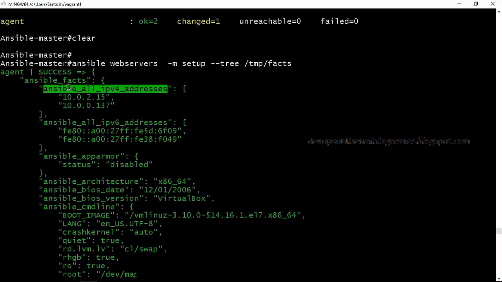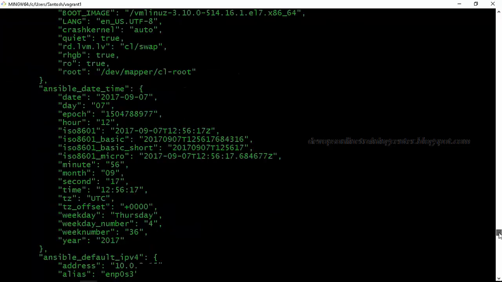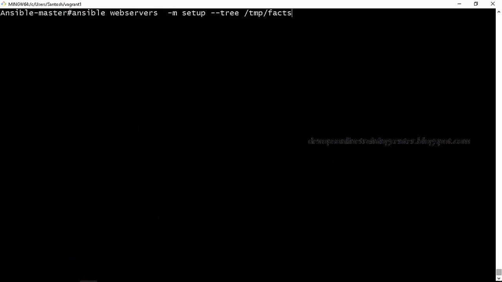If you see, there are IP addresses of a machine, IPv6 addresses of a machine, hardware architecture, BIOS, command line. So there will be a lot of parameters which will be maintained by facts. For all the agents, the Ansible master collects the information about the system using a component called facts. Now we'll redirect it to a file and see what is there in the facts.